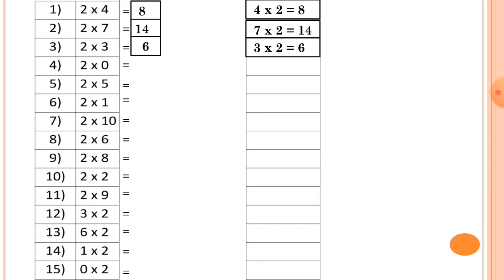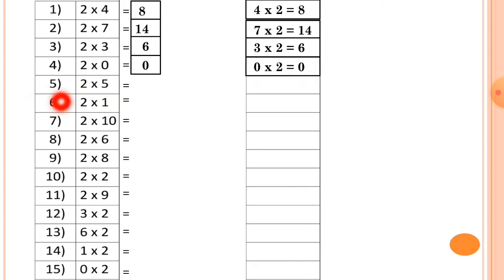Now here 2 multiplied by 0, you will get the answer 0. So the multiplication fact for this is 0 multiplied by 2 is equal to 0.